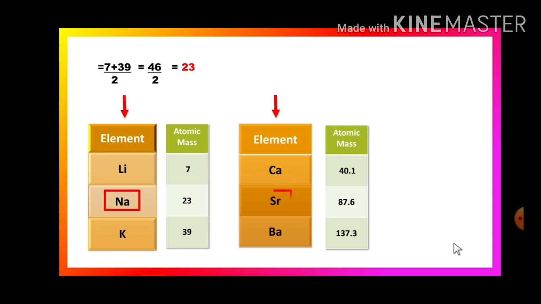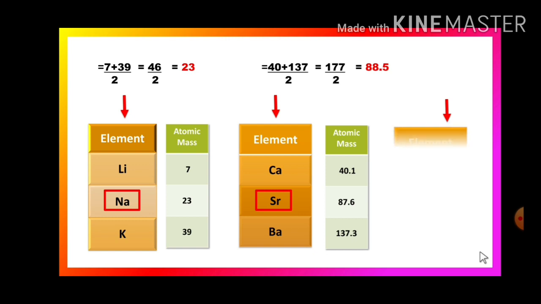The atomic mass of strontium was again calculated by means of the arithmetic mean of the other two elements, calcium and barium. Add 40 plus 137, which is equal to 177, divided by 2 is equal to 88.5, which is close to 87.6.